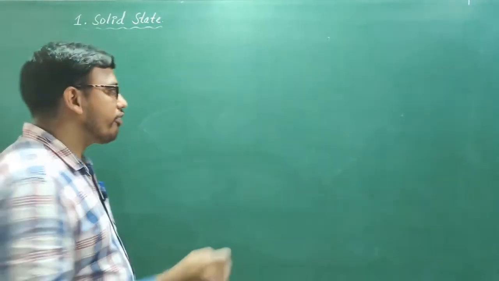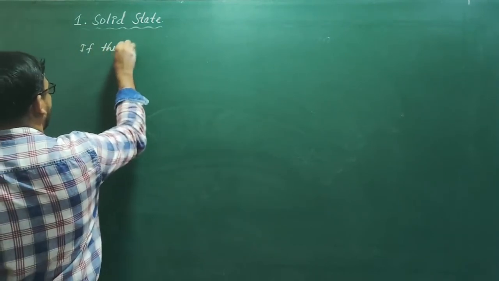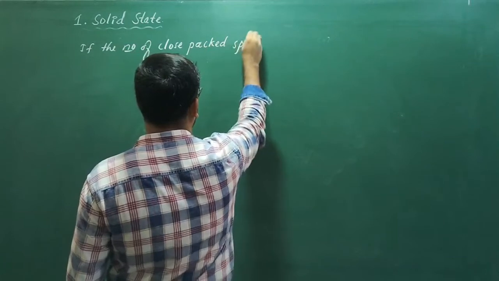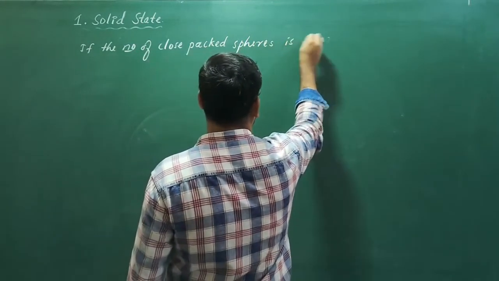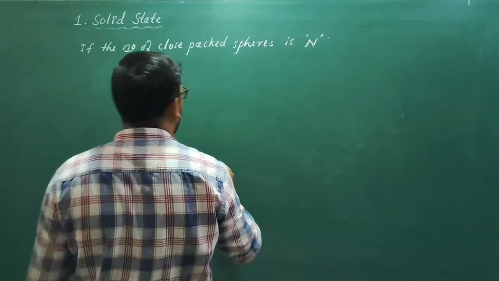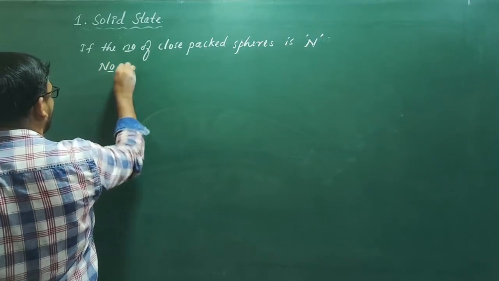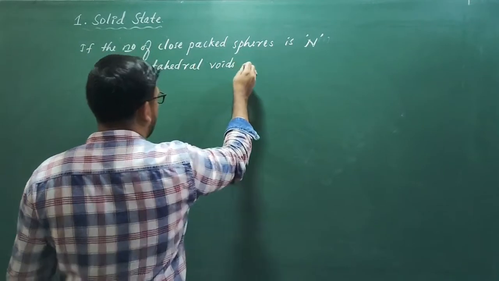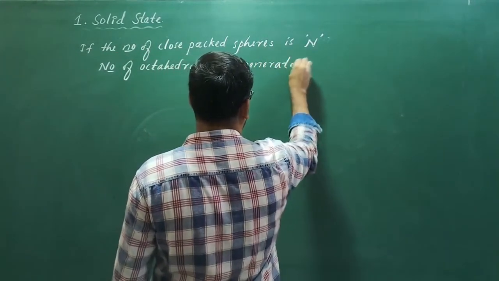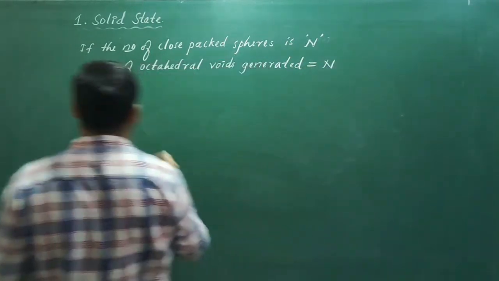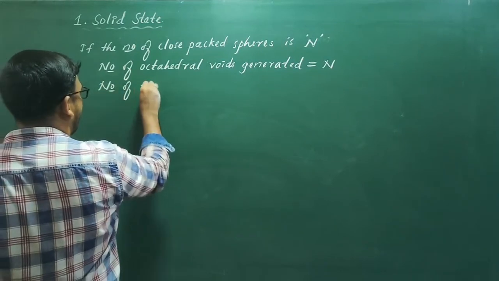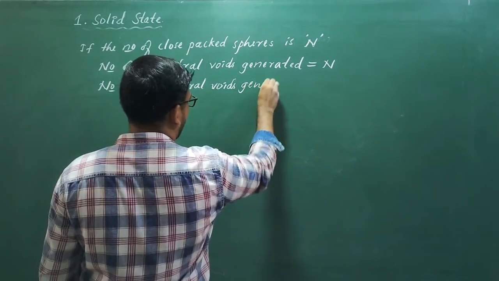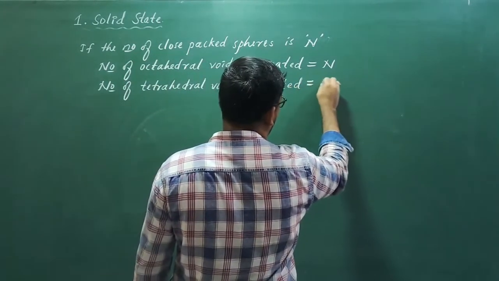Yes, if the number of close packed spheres is n, then the number of octahedral voids generated will be n only, and the number of tetrahedral voids generated is 2n.